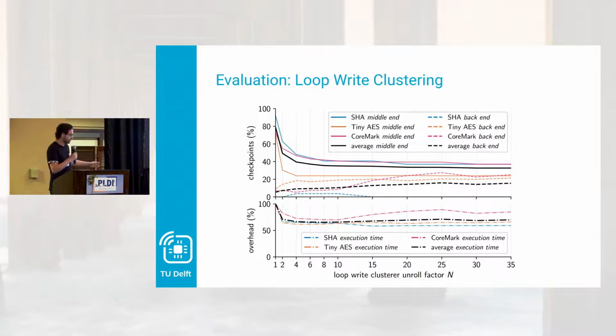So this is the evaluation of that. If you look at the top part of the graph, you can see that depending on the number of times we unroll, the overhead goes down, but eventually it levels out because we also add instructions and the effect just lessens, essentially. A good number to pick here is 8, which we used for the rest of our evaluations as well.